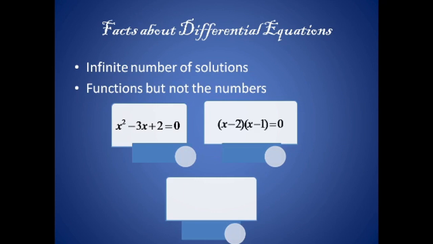We'll first factorize this equation, and then we'll find the solutions as 1 and 2. It means that here the solution of this algebraic equation is a set of number values. But this is not the case in a differential equation. The solution of a differential equation will be a set of functions. So it is a little bit more complex as compared to algebraic equations or transcendental equations.